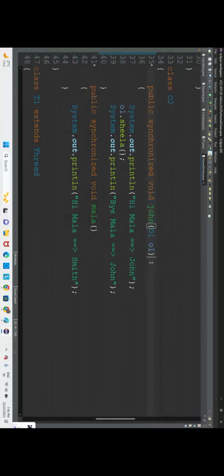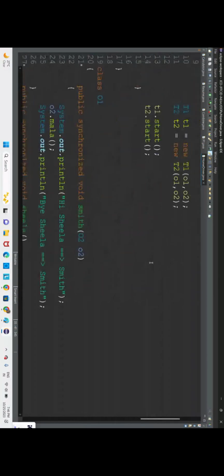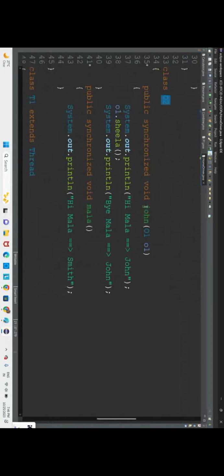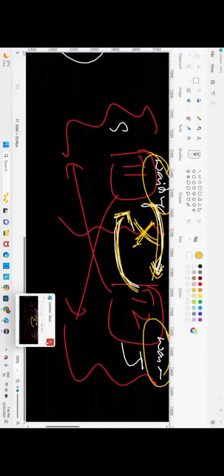Now in this situation, we will make Smith wait, and we will allow John to execute. At least one person should come out of the anger, and they have to talk to each other, right?